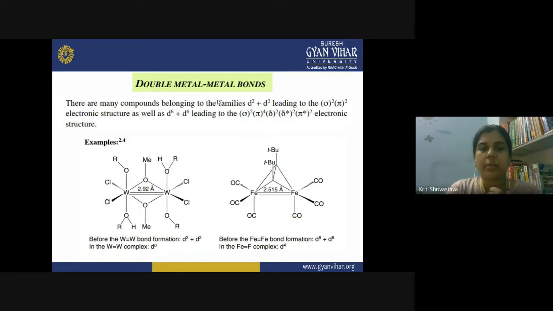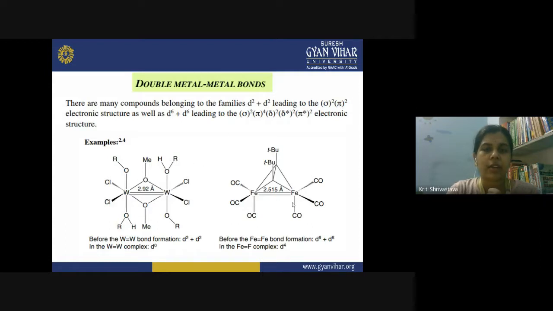Then we have double metal-metal bonds, where a double bond is present between the two metal atoms. So we have two examples here: a double bond between the two tungsten atoms, and a double bond between the two iron atoms. There are many compounds belonging to the family d2 plus d2, leading to the configuration sigma 2 and pi 2. So two electrons are present on each of the metals.